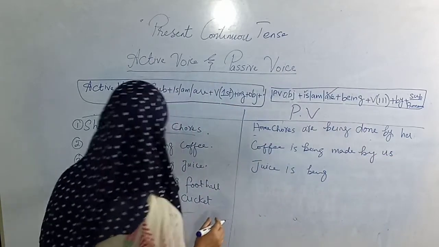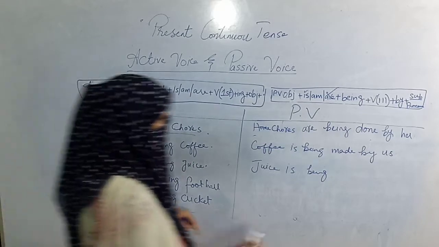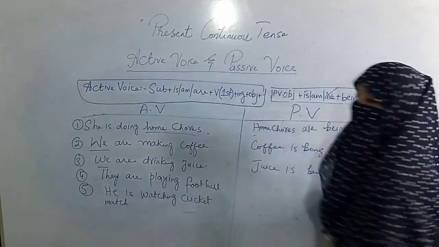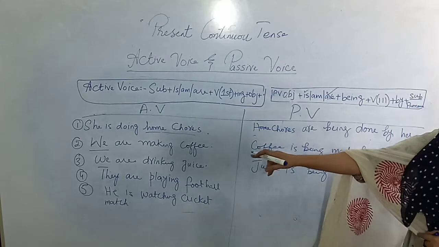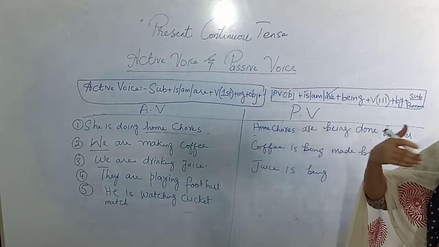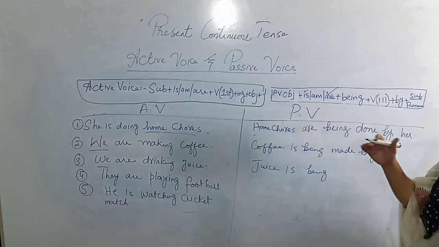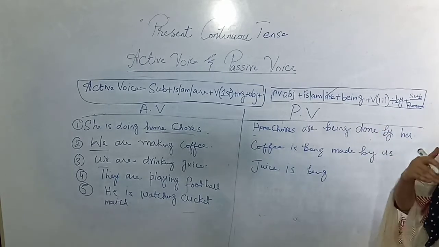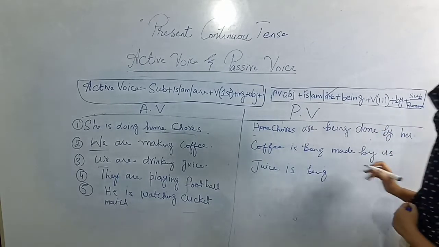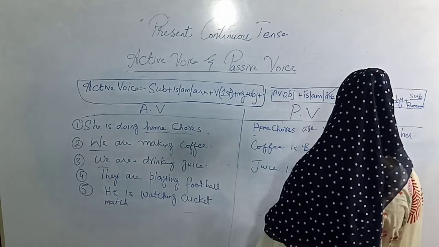So juice is being drunk. Then the verb third form is drinking. The first form of drinking is drink. Then second is drank, D-R-A-N-K, and the third is drunk, D-R-U-N-K. Juice is being drunk.